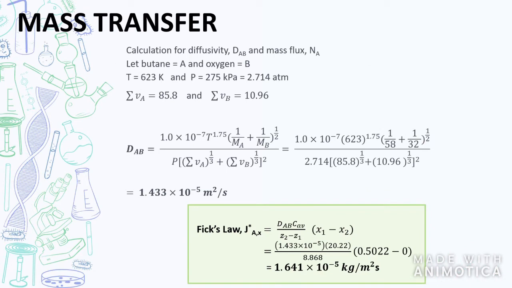For mass transfer, it occurs by molecular diffusion, which can be defined as the transfer of molecules through a fluid from high to low concentration regions. This mechanism follows Fick's law. We have calculated the diffusion coefficient, which is 1.433 times 10 to the power of negative 5 square meters per second, and we further used it in the Fickian diffusion, which we obtained as 1.641 times 10 to the power of negative 5 kg per square meter second.